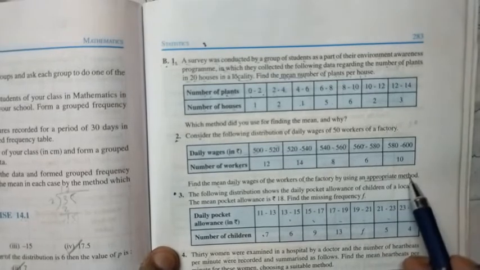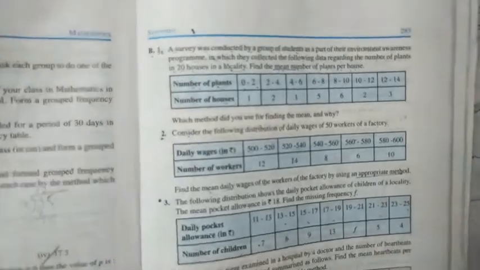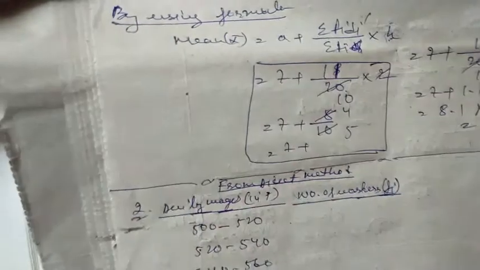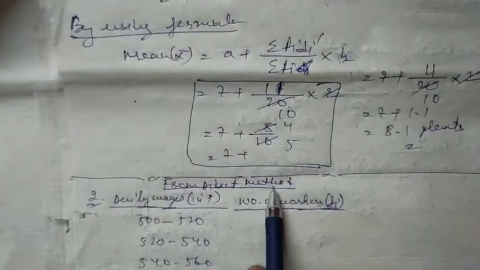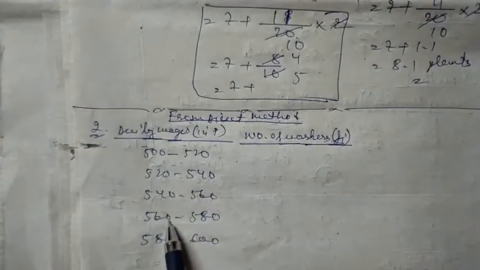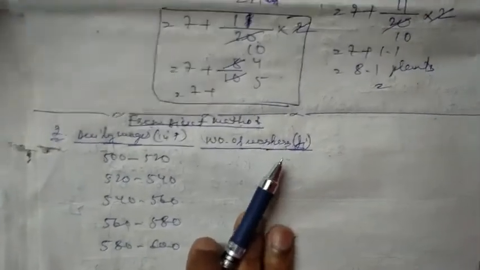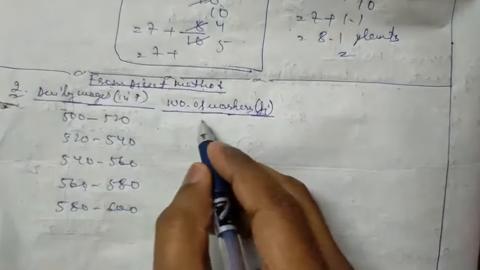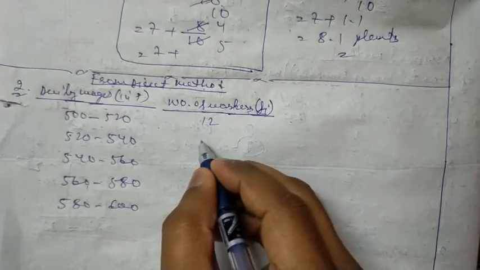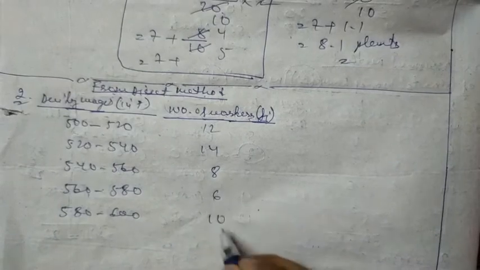We are going to find out the mean by three methods. First I'm going to calculate from the direct method. From the direct method, this is the class interval and this is the number of workers: 12, 14, 8, 6 and 10.